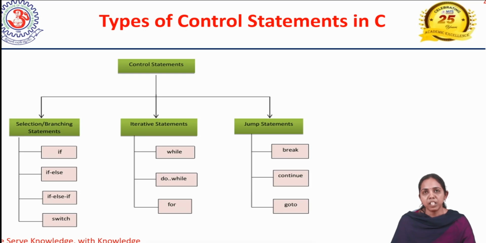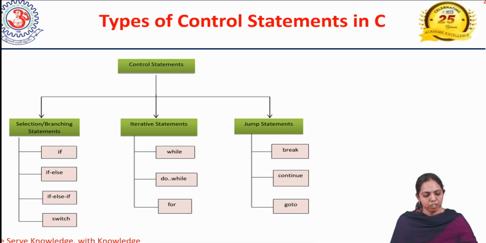Coming to jump statements, as I told just before, if we want to move from the third step to the fourth step, or the fourth step to the 10th step, how can we do it in a programming language? We use a jump statement. The jump statements are break, continue and goto. These are the three types of control statements.